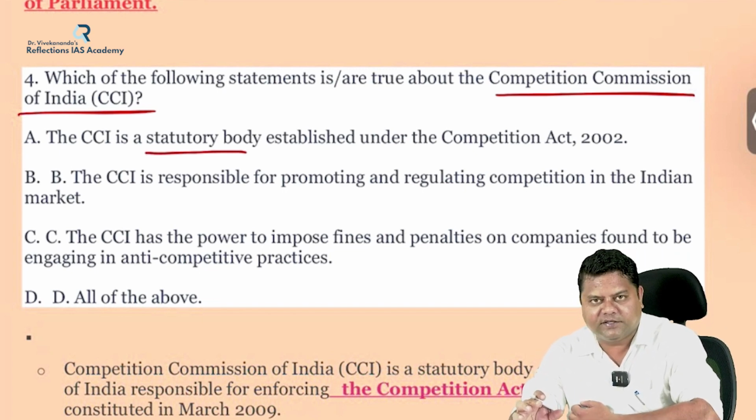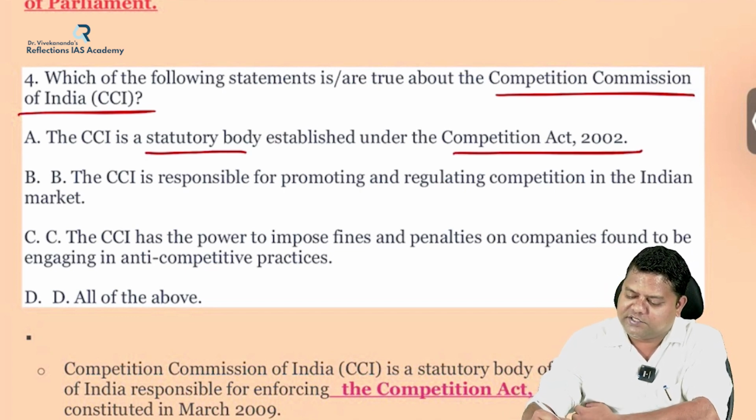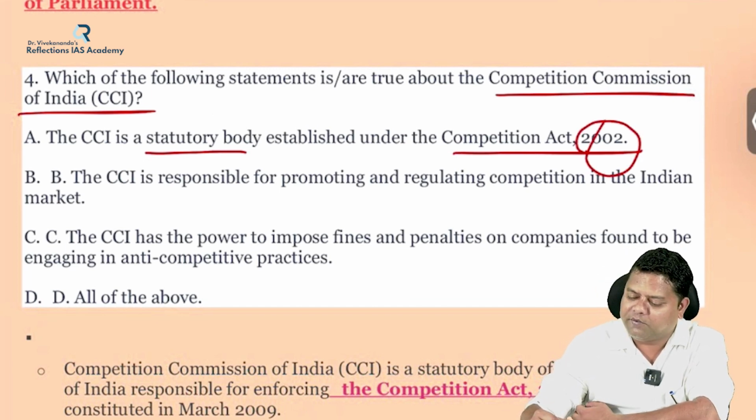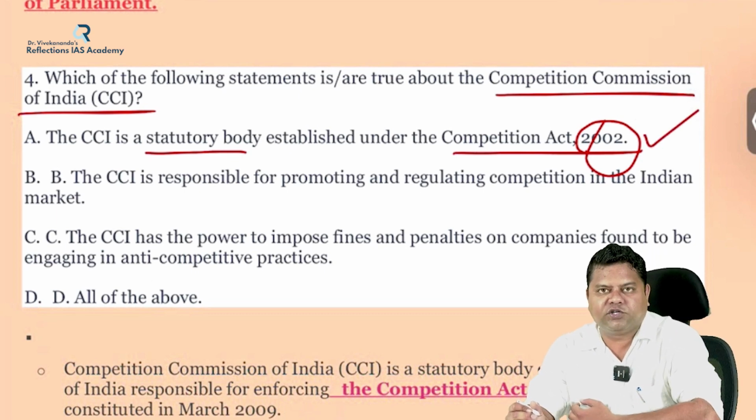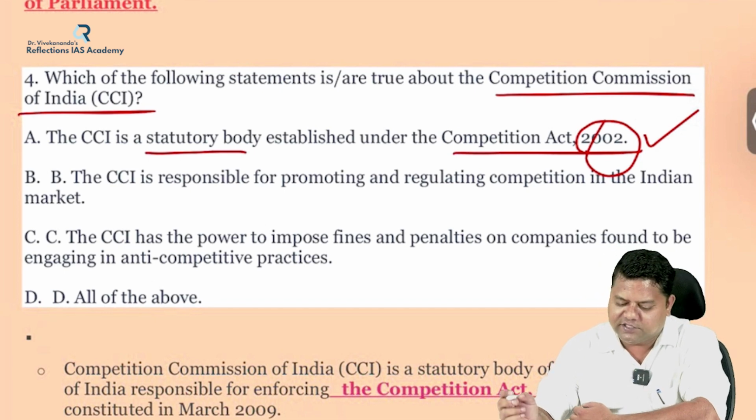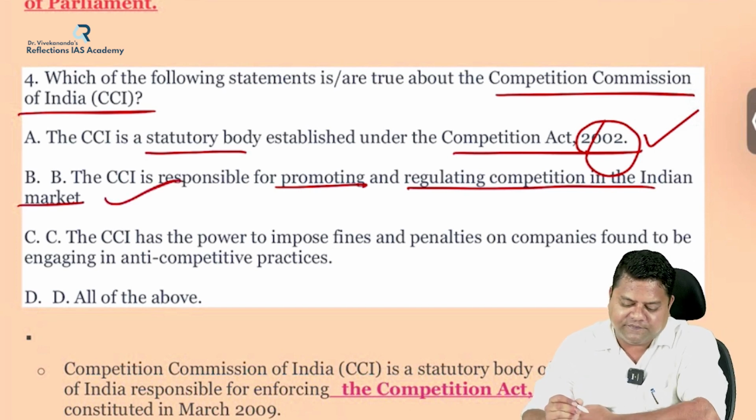Which act of the parliament? That is the Competition Act of 2002. If in the options some other year is given, like 2005 or 2000, then it would have become wrong. It is given 2002. That's why this is the right statement. The CCI, or the Competition Commission of India, is responsible for promoting and regulating competition in the Indian market. This is also a fair enough statement.